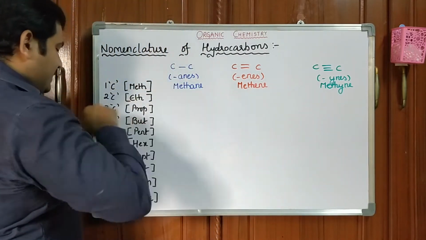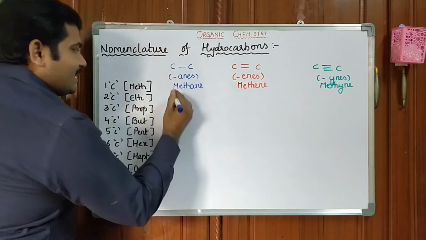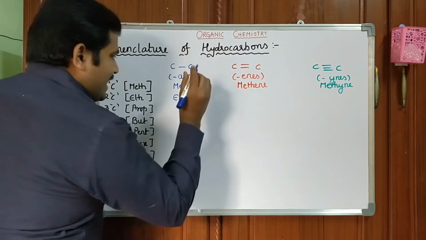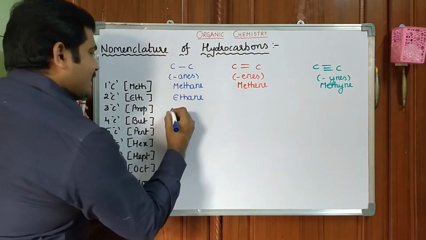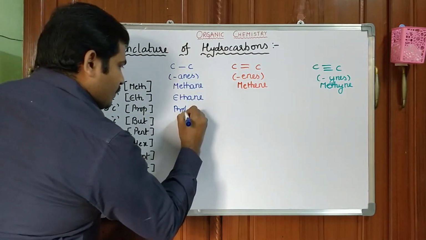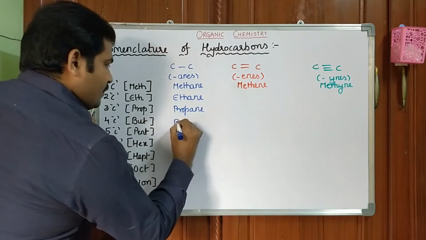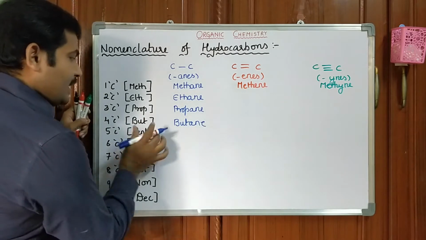Let's come to the next one. Two-carbon compounds have the stem eth: ethane. Three carbons, prop plus ane: propane. Butane.